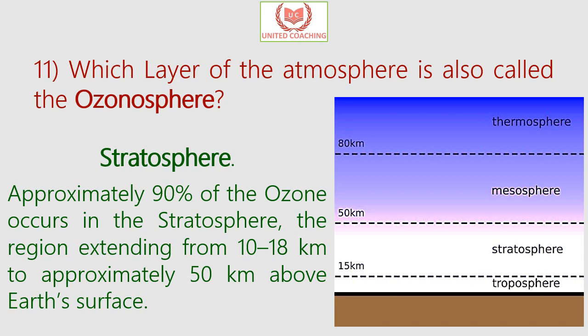of the Earth's atmosphere. The stratosphere is the mass of protective gases around our planet, and it gets its name because it is stratified or layered, and approximately 90% of the ozone occurs in the stratosphere, which is the region extending from 10 to 18 kilometers to approximately 50 kilometers above Earth's surface.